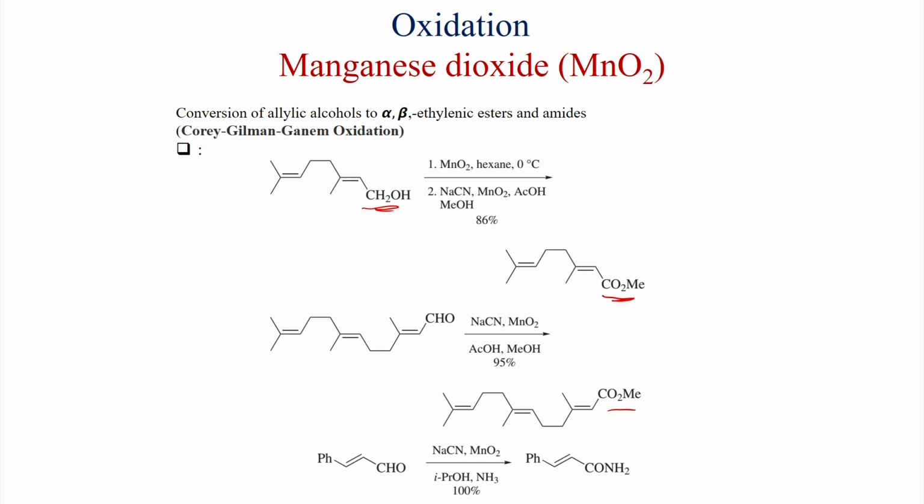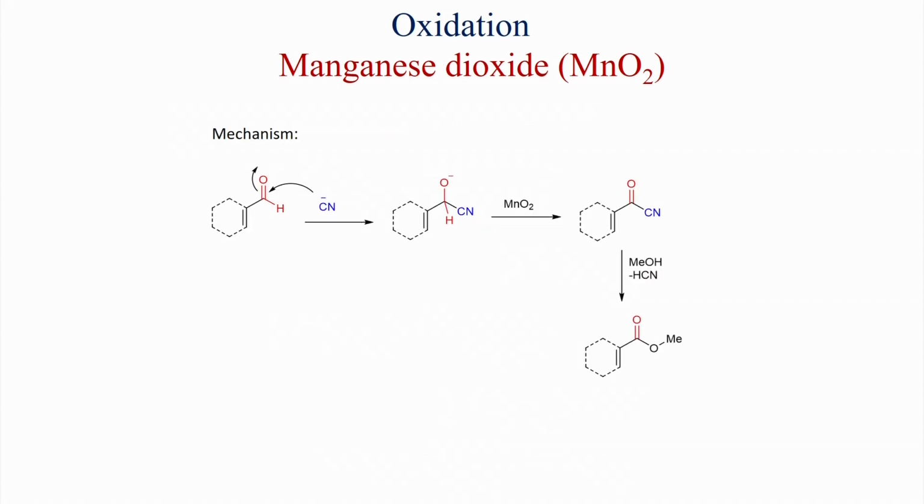Here an alpha beta unsaturated aldehyde was treated with sodium cyanide, MnO2, isopropanol and ammonia. Under this condition the amide is formed from the aldehyde. So, here also the mechanism is the same, but instead of methanol, ammonia is the nucleophile here, and that is why you get the primary amide.